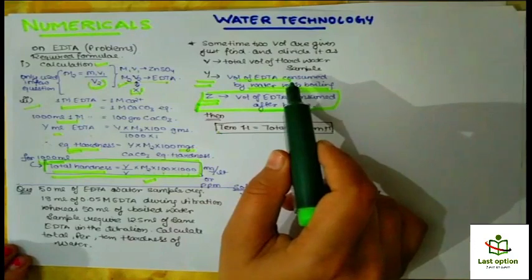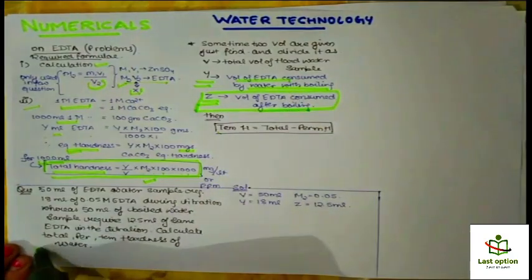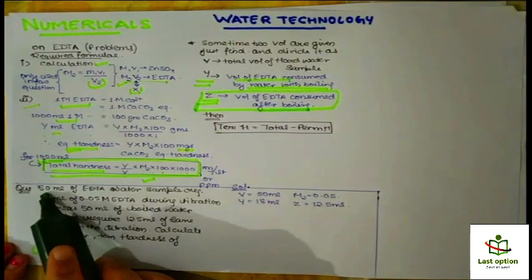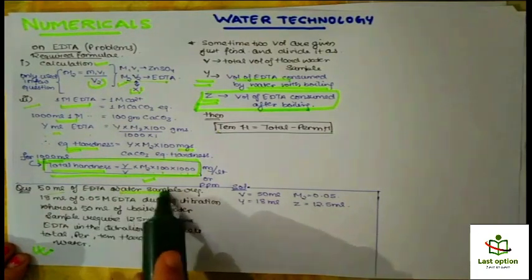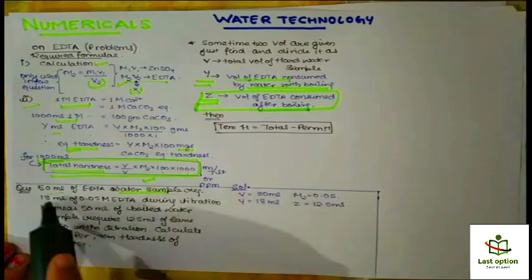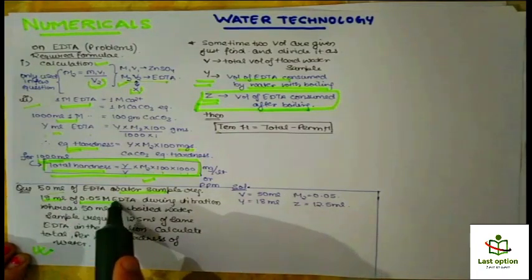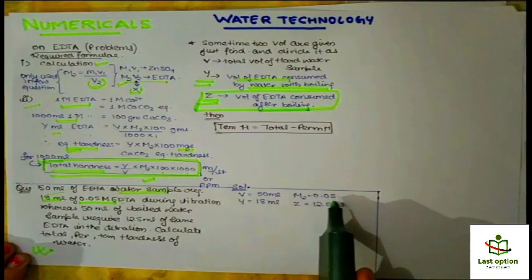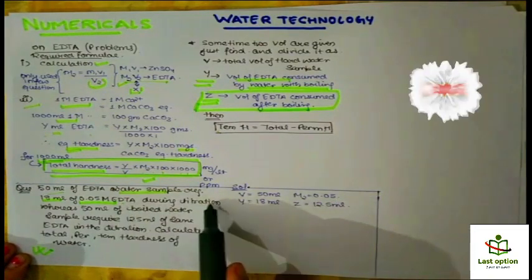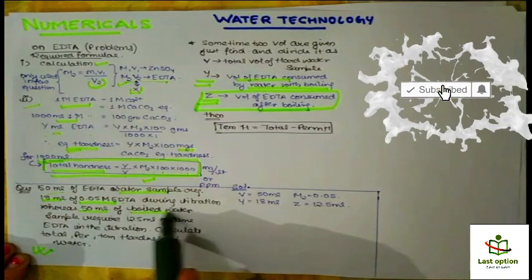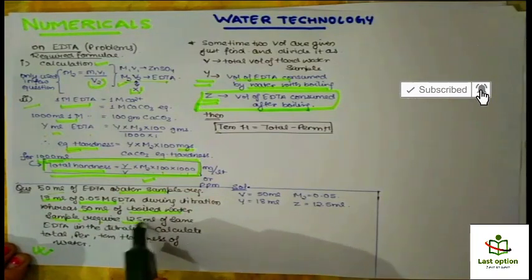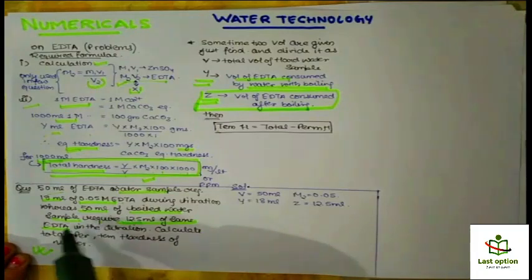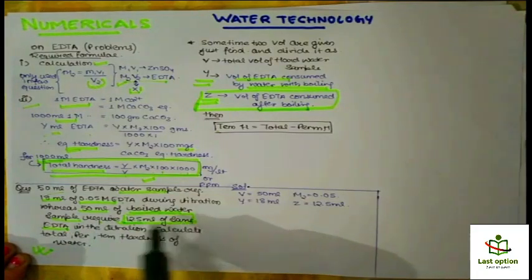So let's understand by solving this numerical. In this numerical we are given a 50 ml water sample, so V equals 50 ml, 18 ml of 0.05 M EDTA, so M2 equals 0.05, directly given to us. During titration, 50 ml of boiled water sample requires 12.5 ml of the same EDTA. The first one is without boiling, so it gives us the total hardness.